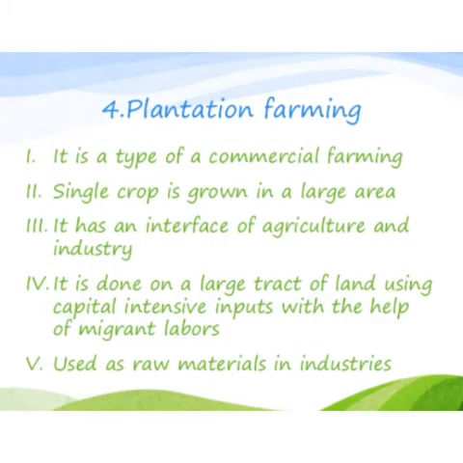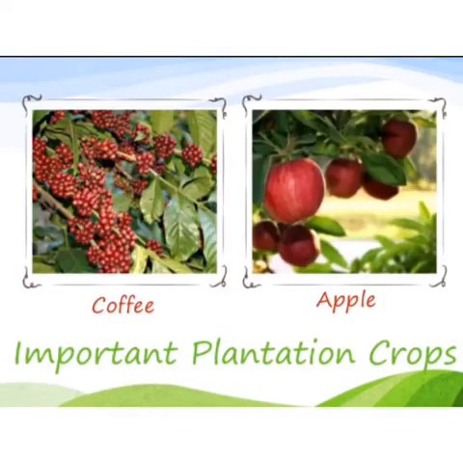And this is a type of commercial farming, farmland. The fourth one is plantation farming. It is a type of commercial farming. A single crop is grown over a large area. It has an interface of agriculture and industry. It is done on a large tract of land using capital-intensive inputs with the help of migrant labor, and the produce is used as raw material in industries.